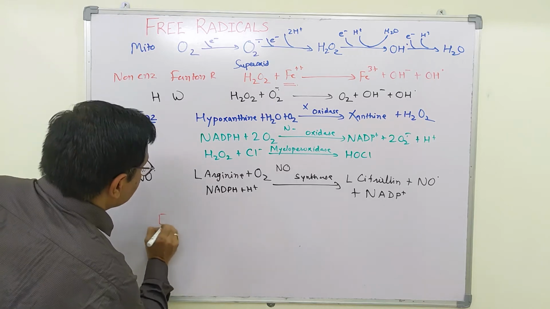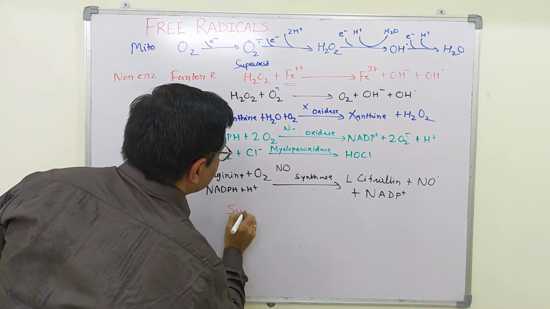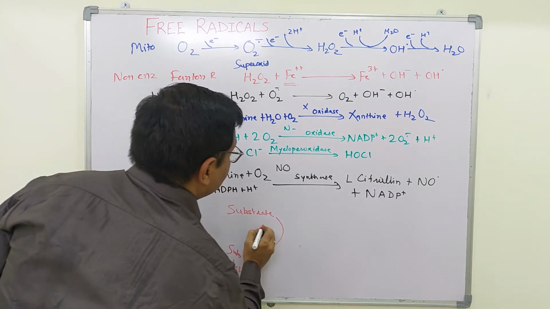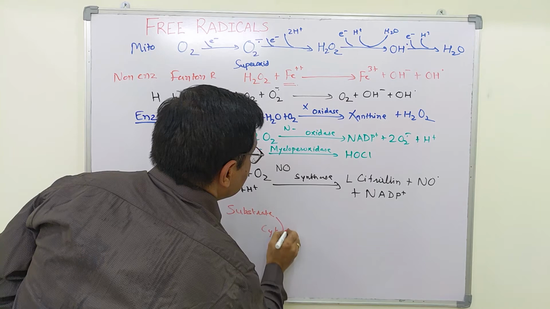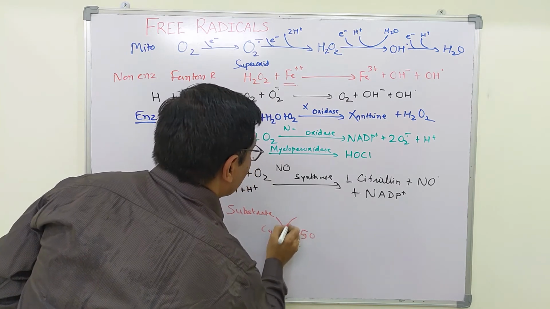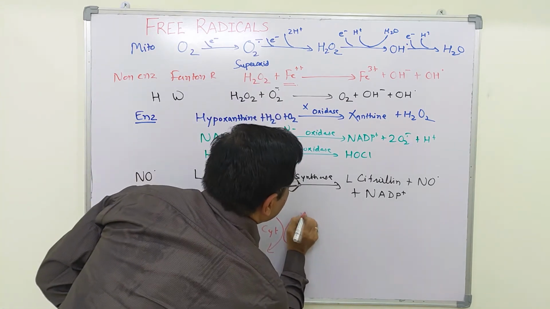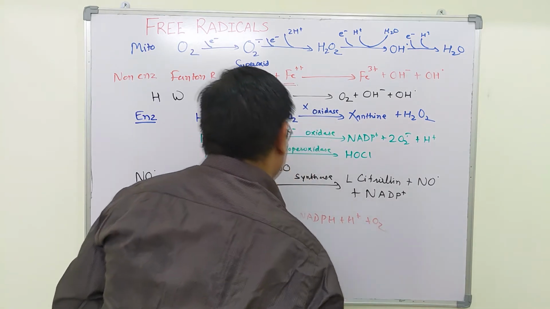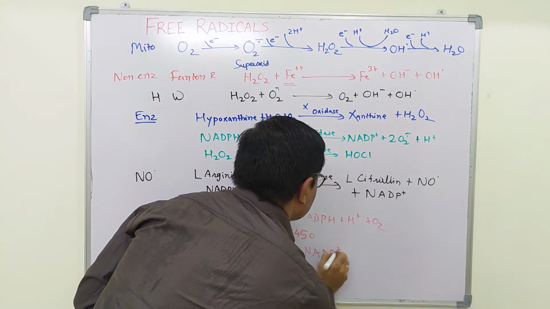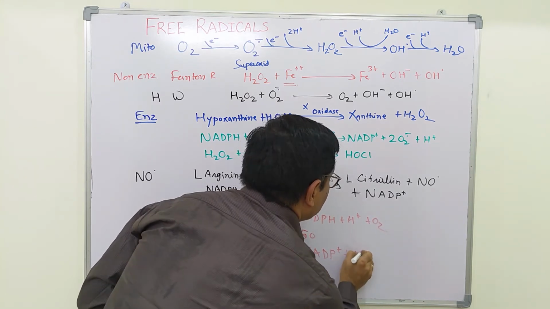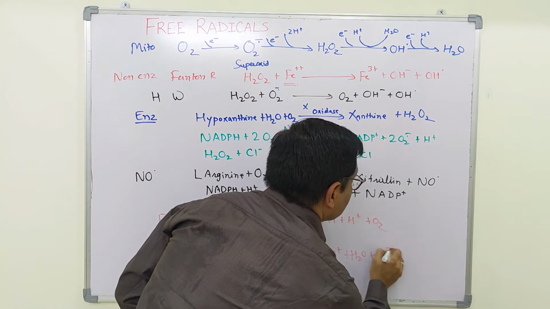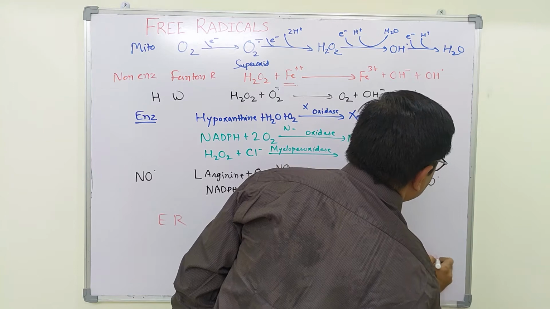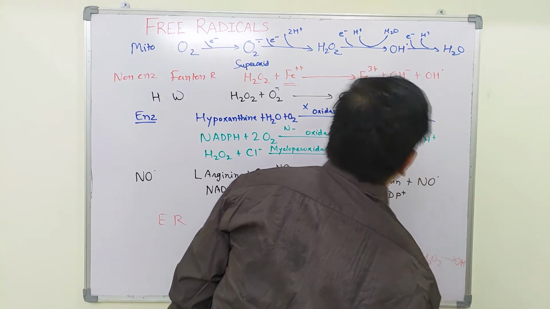In the endoplasmic reticulum, there occurs conversion of xenobiotic substrate to hydroxylated xenobiotic substrate with the help of cytochrome P450, which is a monooxygenase. In this reaction, NADPH plus H+ plus O2 are converted to NADP+, H2O and superoxide radical. This superoxide radical can further be converted into hydrogen peroxide and then hydroxyl radical.